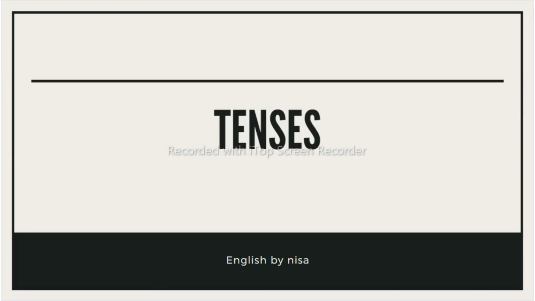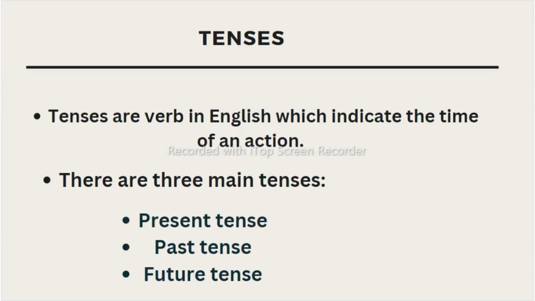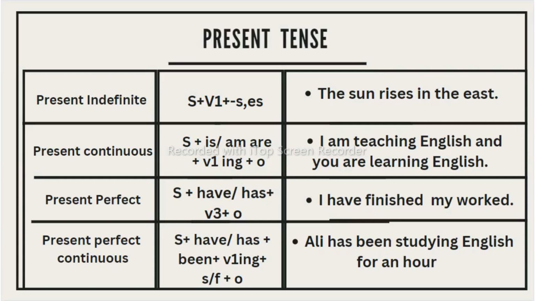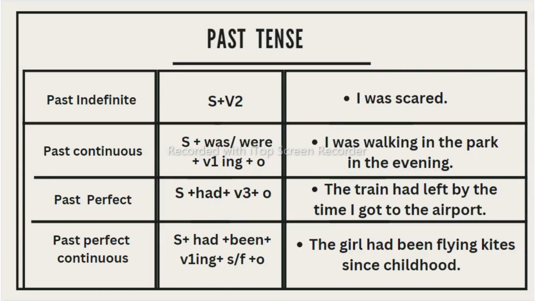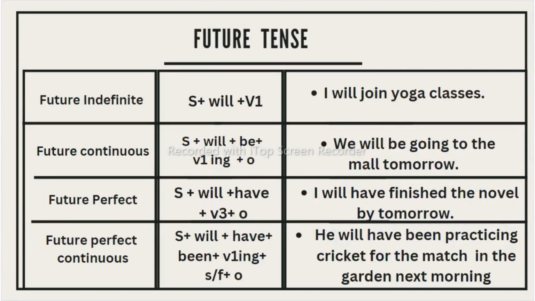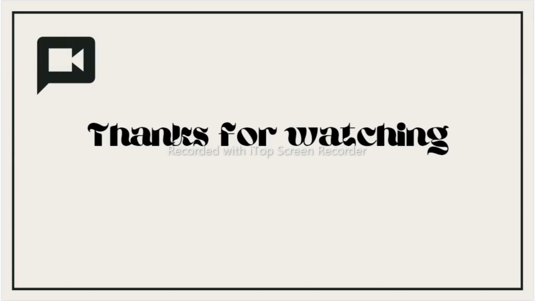So students, this is all about the tenses. We have three tenses: present, past and future. Each tense has four forms, that is present indefinite, present continuous, present perfect and present perfect continuous. In the same way we have past indefinite, past continuous, past perfect and past perfect continuous, and future indefinite, future continuous, future perfect and future perfect continuous. So this is all about the tenses.